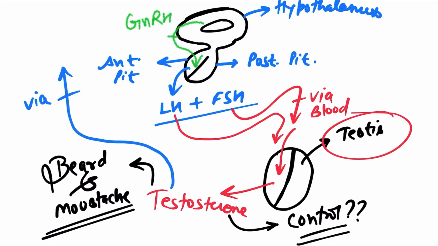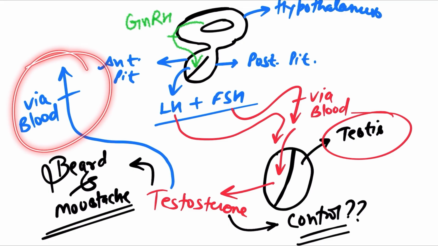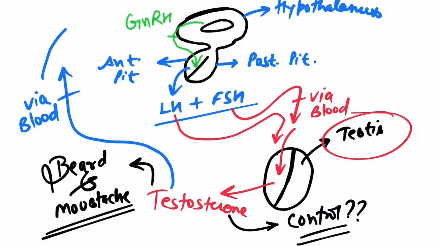You already know hormones always travel via blood. The higher level of testosterone will travel via blood and reach the hypothalamus and anterior pituitary, and it is going to shut off the hypothalamus and anterior pituitary.